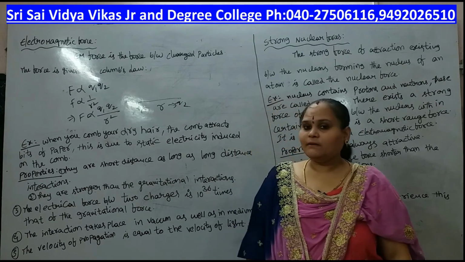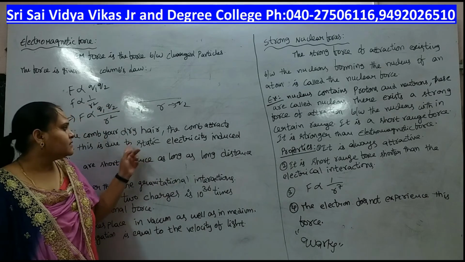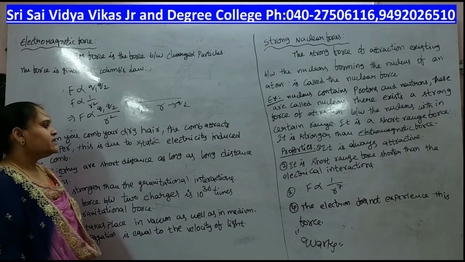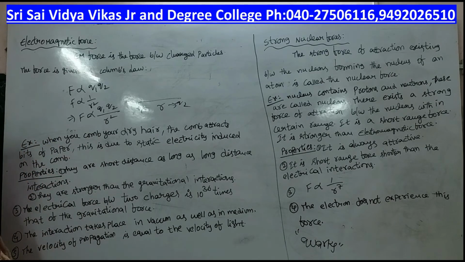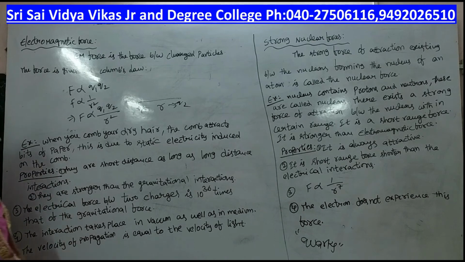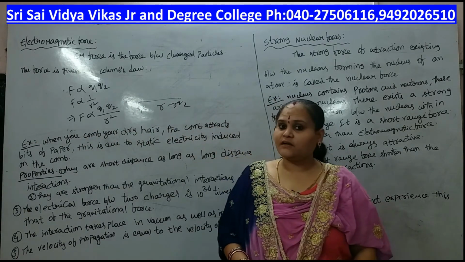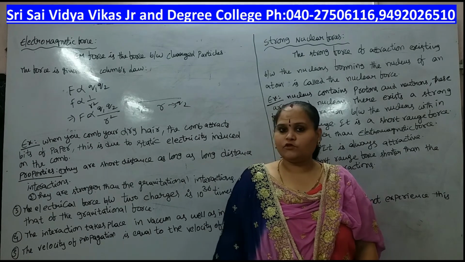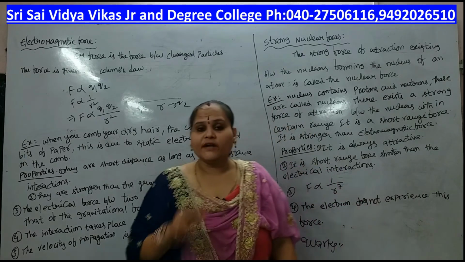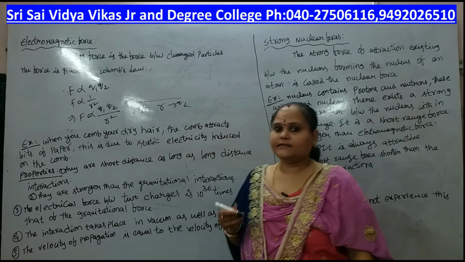Next, an example of the electromagnetic force is when you comb your dry hair and the comb attracts bits of paper. This is due to the static electricity induced on the comb. Properties: electromagnetic forces are very strong compared to gravitational forces, they are both short range and long range, and the velocity of propagation is almost equal to the velocity of light.